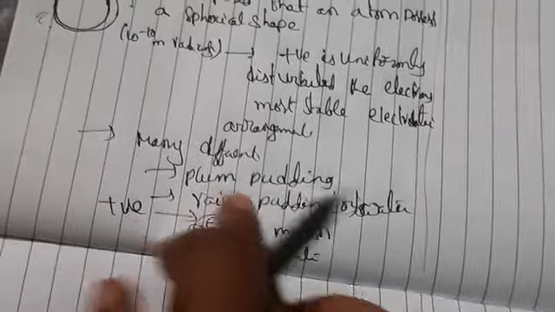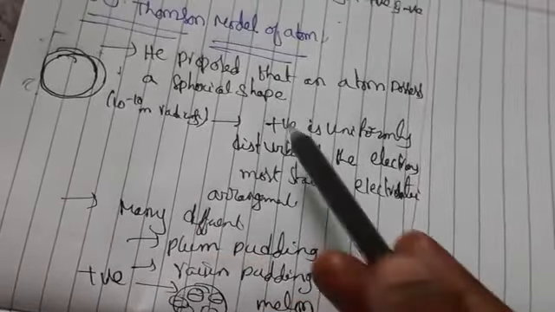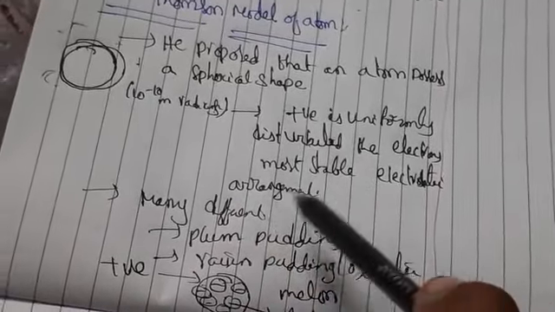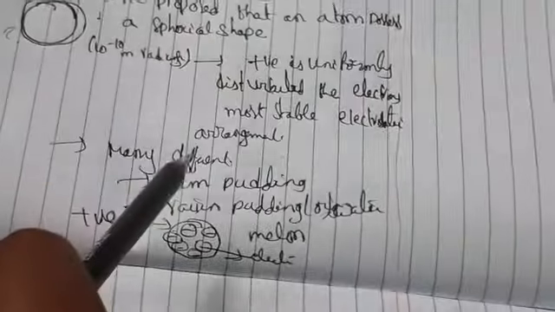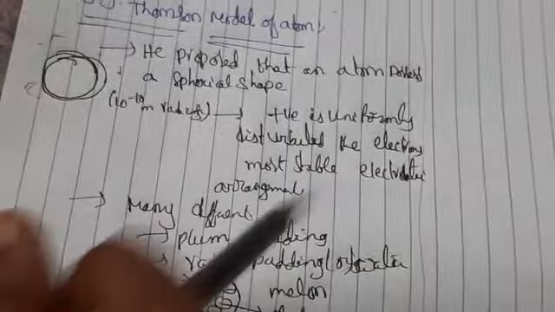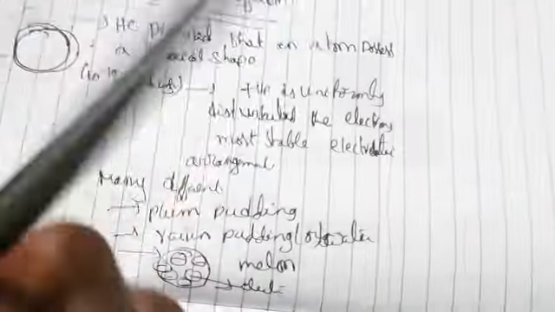He told that this model can be visualized as a pudding or watermelon of positive charge. Let us take the example of a watermelon. In the watermelon we have the seeds.